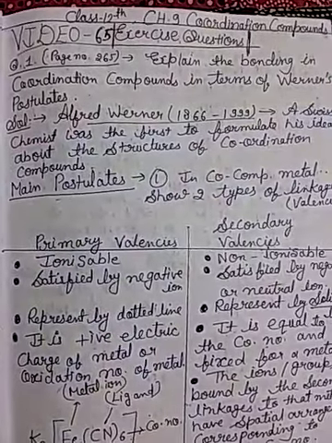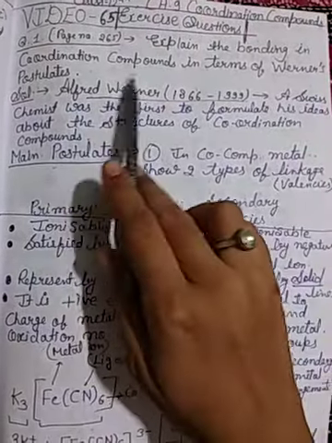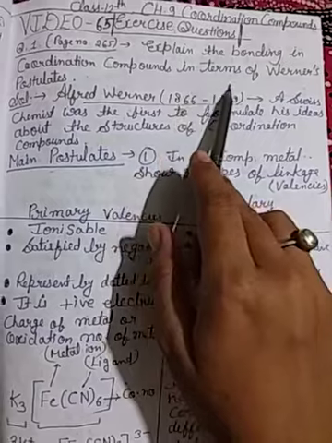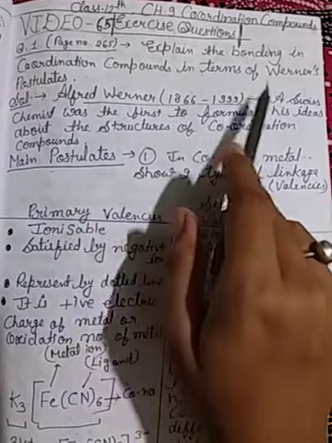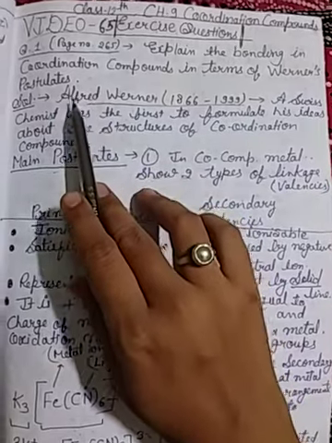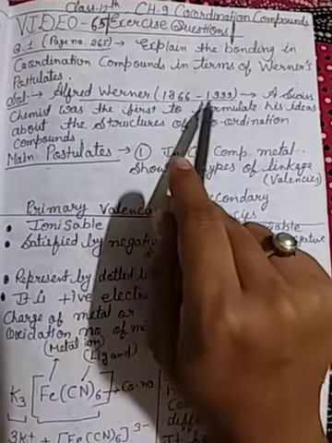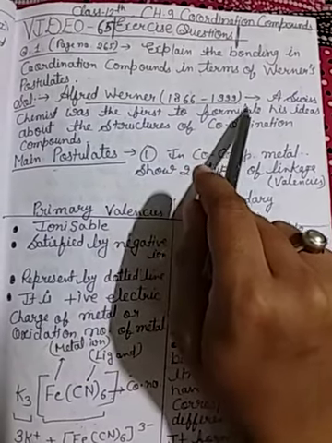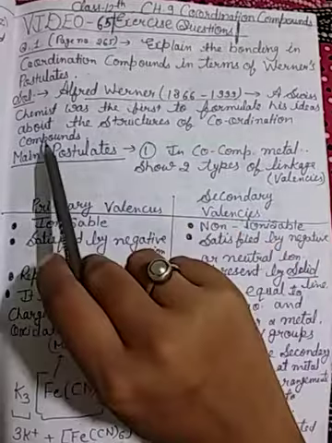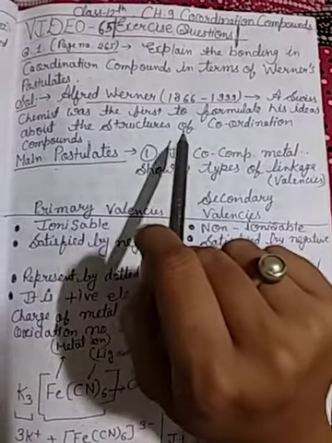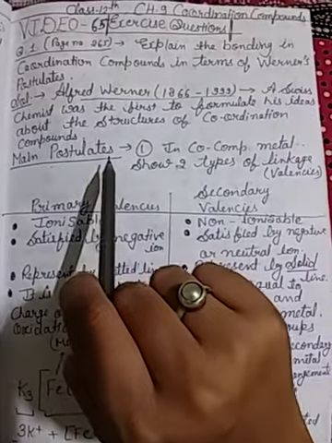Question number one, page number 265. Explain the bonding in coordination compounds in terms of Werner's postulates. So that means we have to explain Werner's postulates. Alfred Werner, 1866 to 1919, a Swiss chemist, was the first to formulate his ideas about the structures of coordination compounds, and its main postulates are as follows.